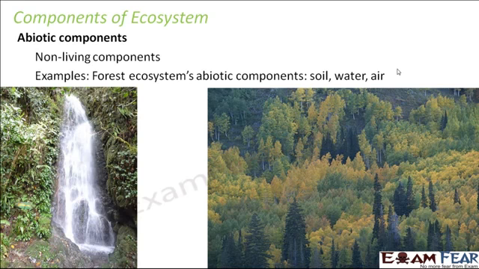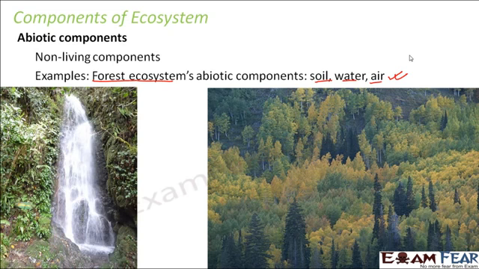Let us take the same forest ecosystem. In the forest ecosystem, what are the abiotic components? Soil, water, air. Do you think without any of these the organisms will be able to survive? No. Plants are directly dependent on soil, water. Again, animals are also directly dependent on water, air. So these components, the abiotic components, play an equally crucial role because without them, the biotic components are not going to exist. So broadly, there are living and non-living components in any ecosystem.